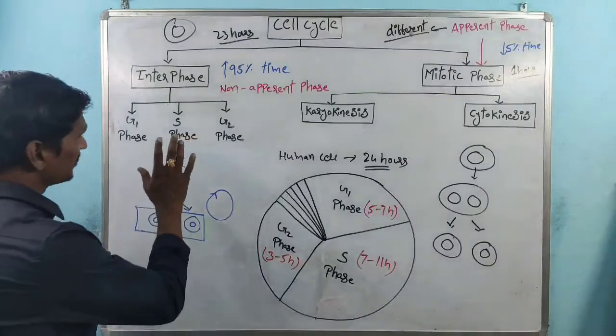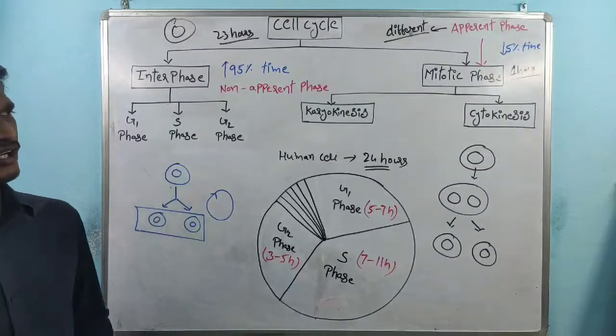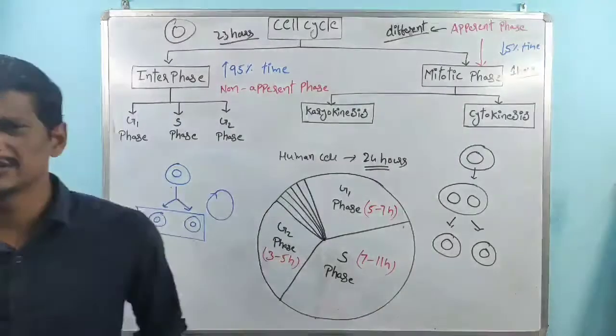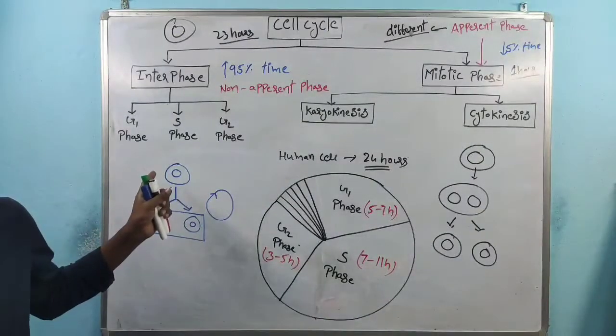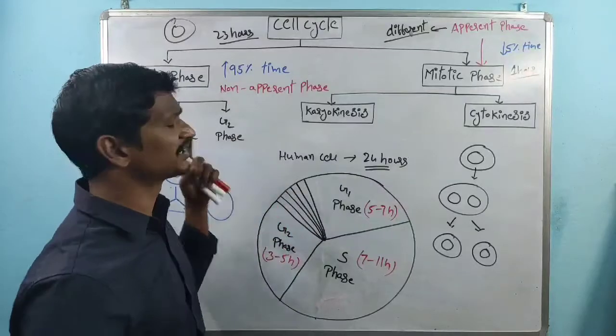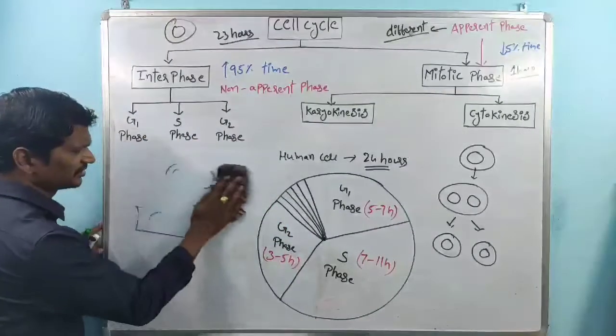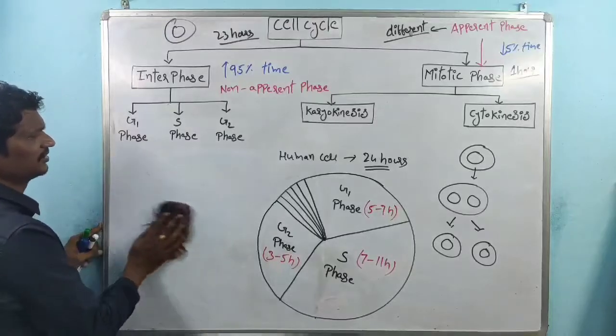So why is interphase a normal phase? We already know the answer. There is no nucleus division. There is no cytoplasm division. So then what is the use of interphase? See, the concept is very easy here.